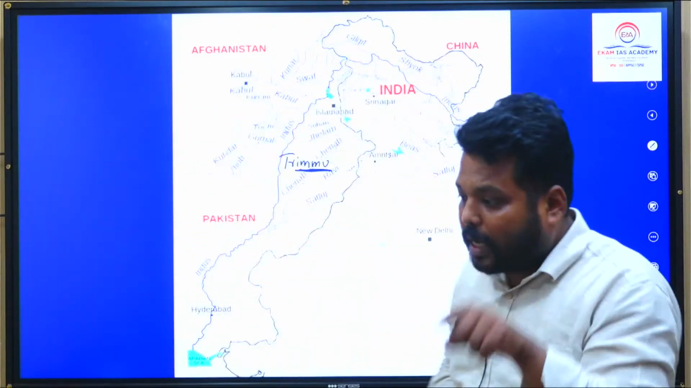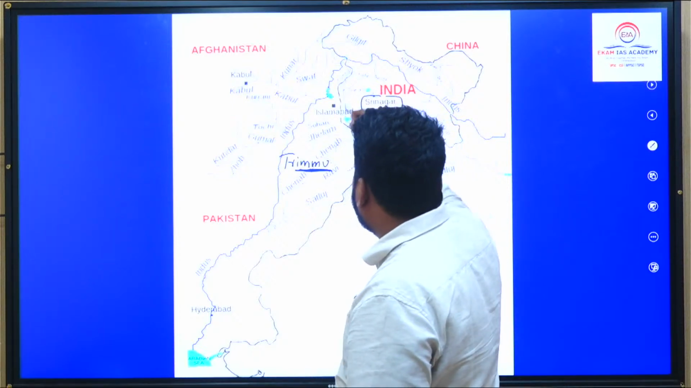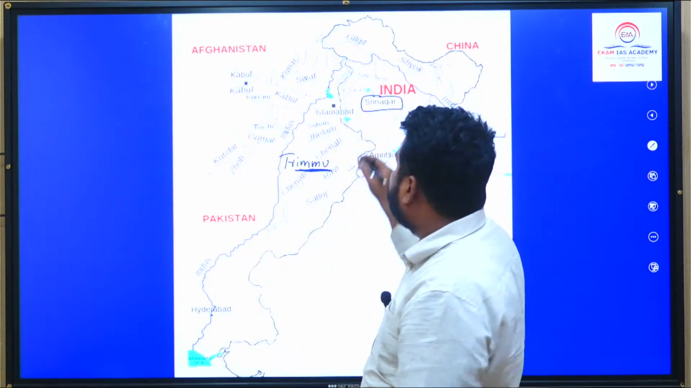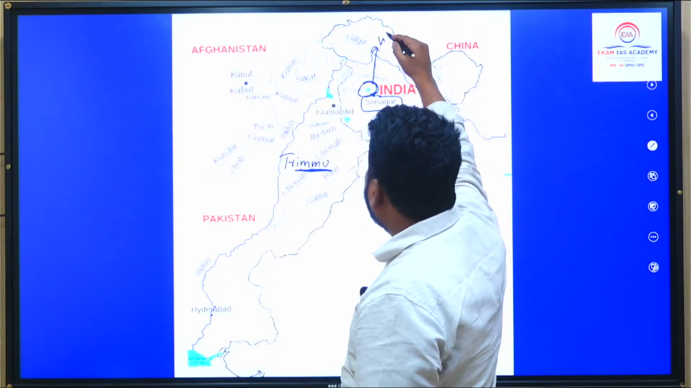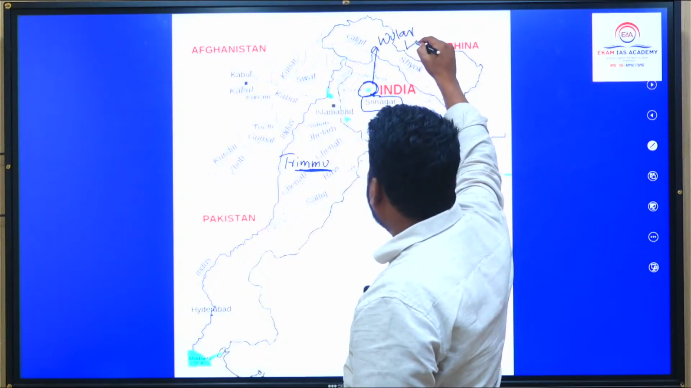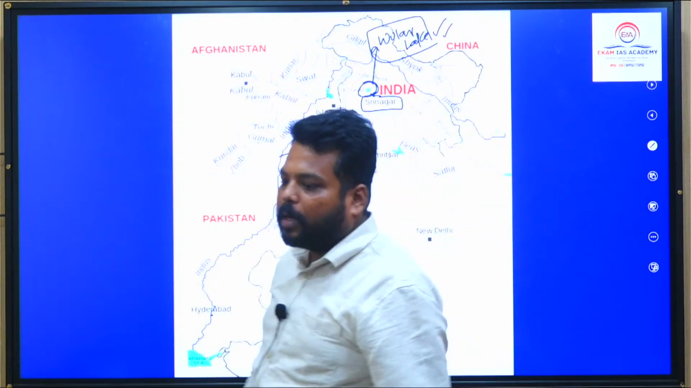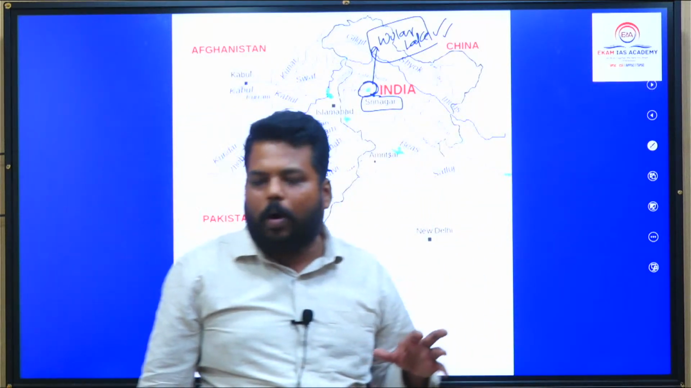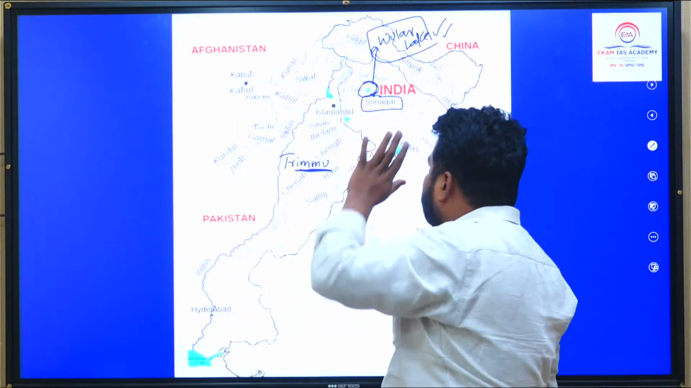One more locational aspect is very important. Once it originates from Verinag, Srinagar, this Jhelum river enters into one particular lake called Wooler Lake. Hence, Wooler Lake is very, very important. Recently, Wooler Lake was in the news because of human activities and global warming, so chances are there a question would be coming.